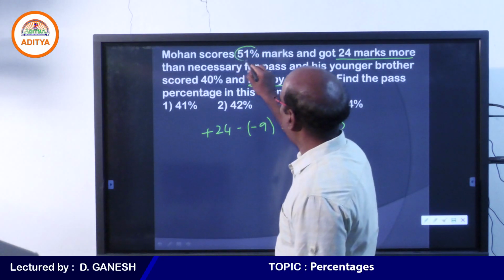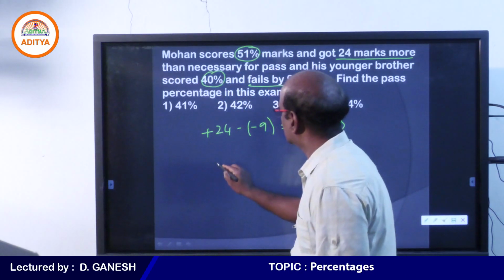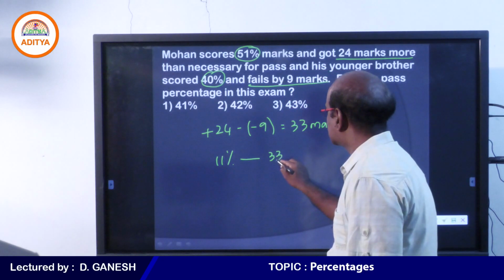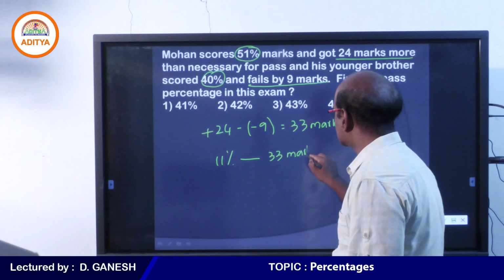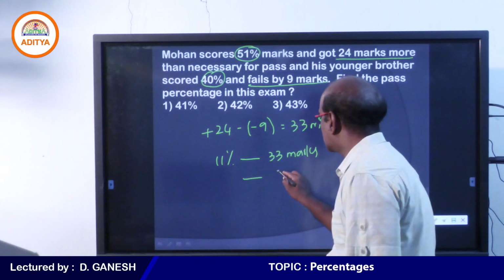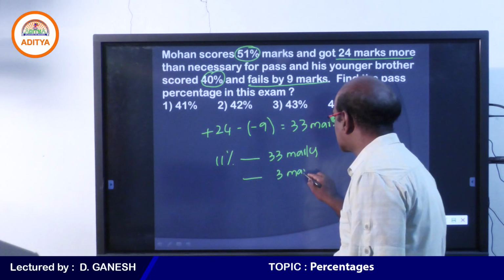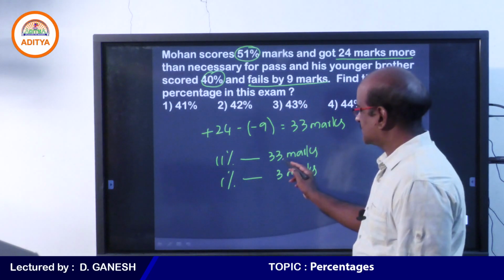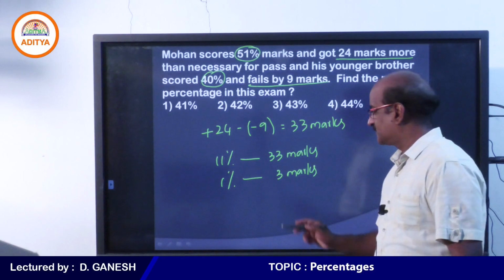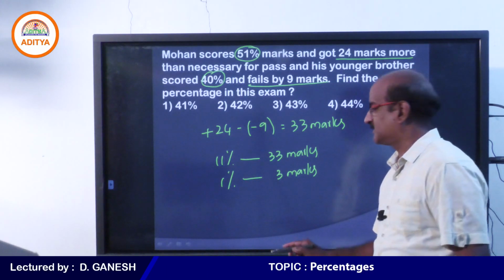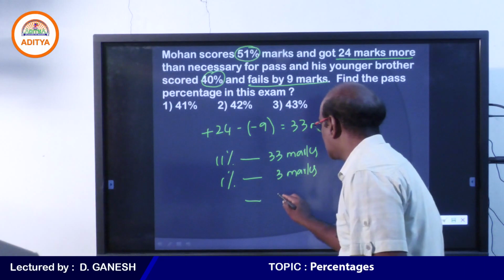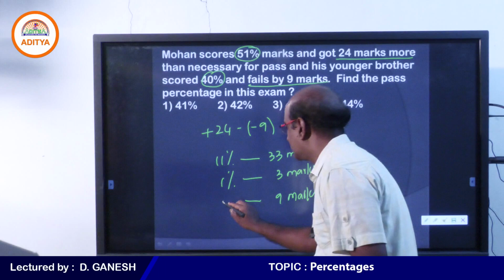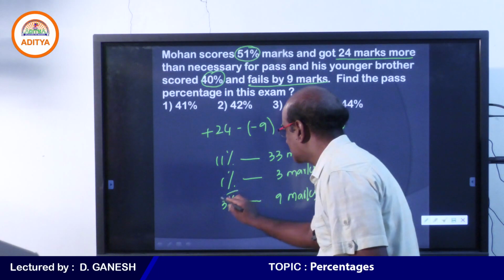The difference between Mohan and his younger brother is 11%. So when 11% is 33 marks, therefore every 3 marks are 1%. Student, am I clear to you? Because 33 marks are equal to 11%. Therefore every 3 marks are 1%. His younger brother fails by how many marks? 9 marks. Therefore he fails by what percent? 3%.